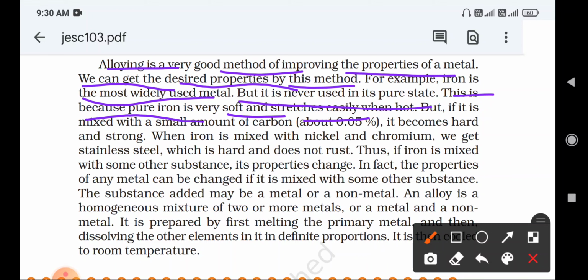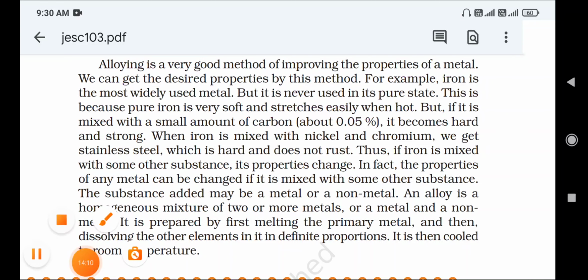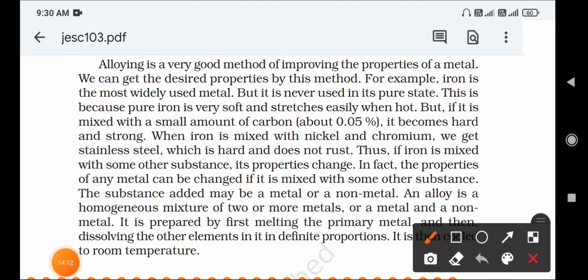For that question, you can write: pure iron is very soft in its pure state and stretches easily when it is hot.